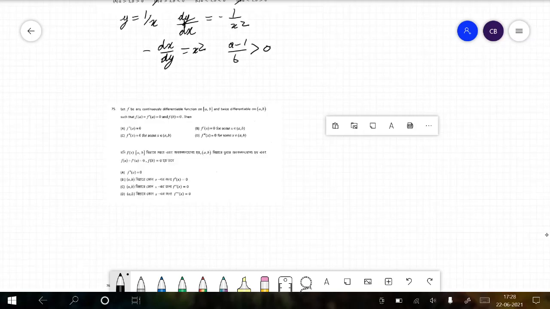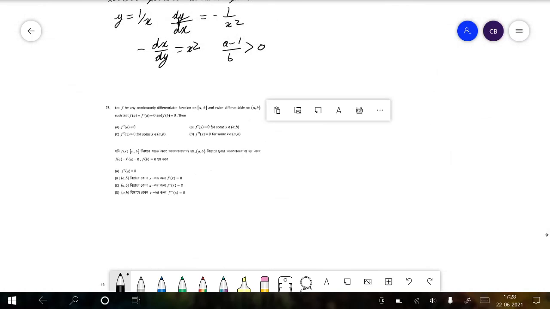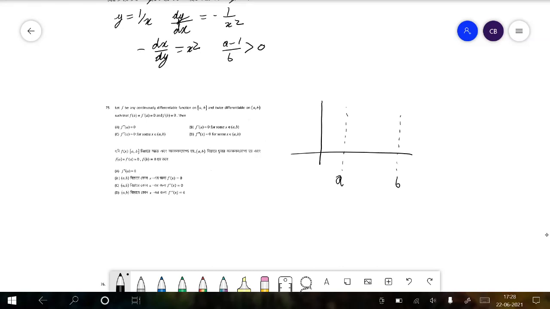What we can say is, this is actually an application of Rolle's theorem. If we consider this point to be a and this point to be b, what we know is that here the slope is 0 and it comes back to here. So it can be like this, or like this, or whatever.